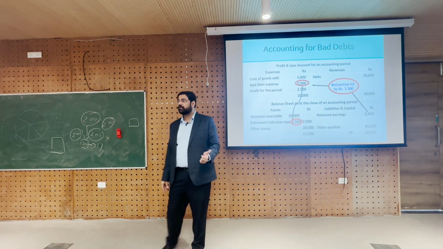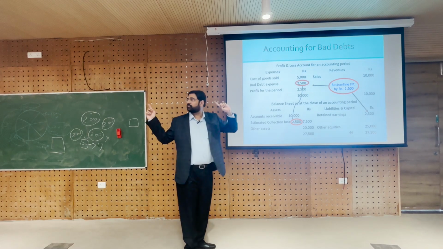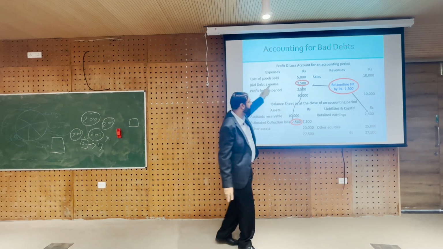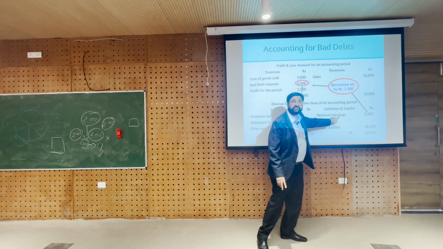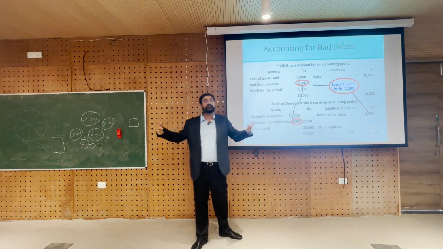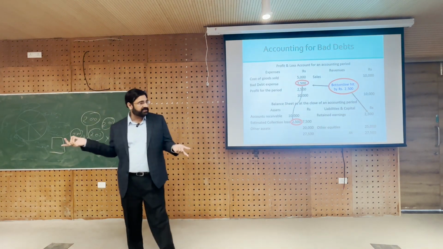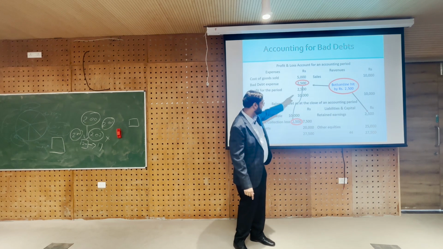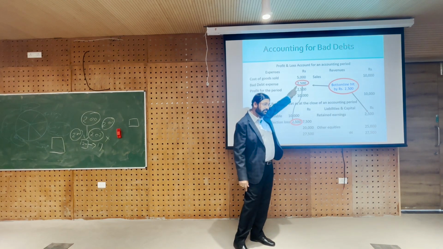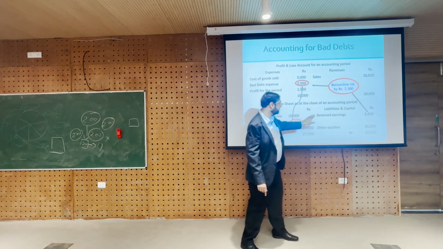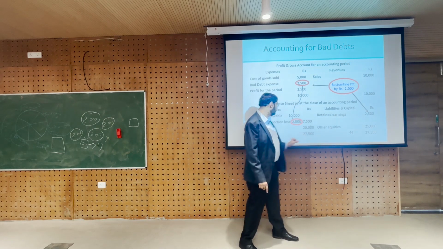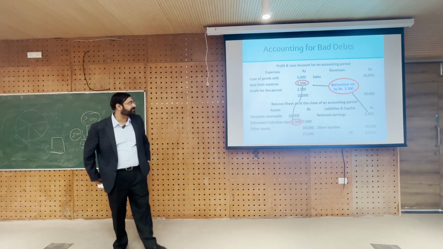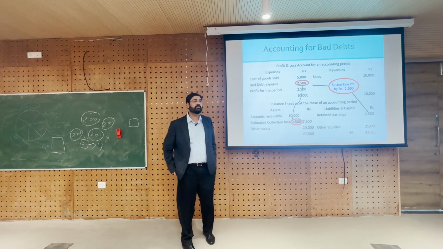So the impact of bad debt is it will reduce owner's equity. So bad debt expense reduces owner's equity from 5,000 to 2,500, and it will reduce assets. Which asset? Accounts receivable. So accounts receivable goes down from 10,000 to 7,500, and the impact can be seen in the profit and loss account, and the impact can be seen in the balance sheet. Here retained earnings down 2,500, accounts receivable down 2,500. Are we all clear on the impact of bad debts on our profit and loss account and balance sheet?